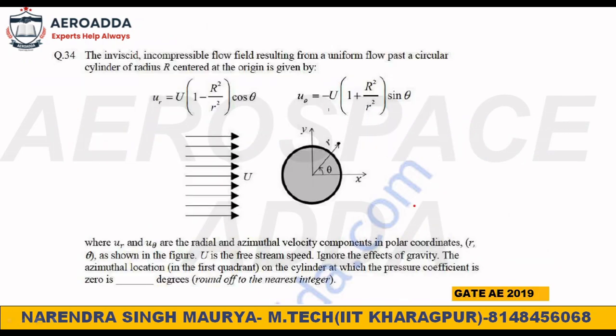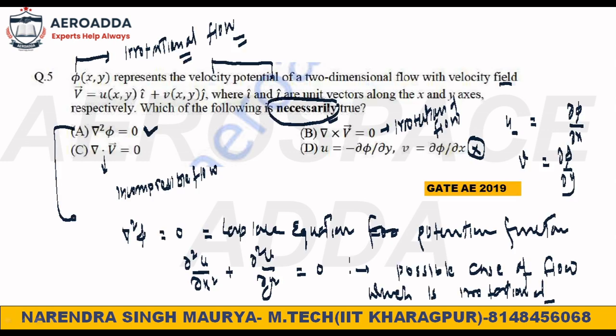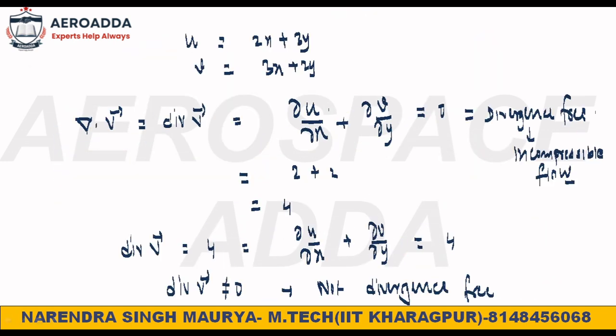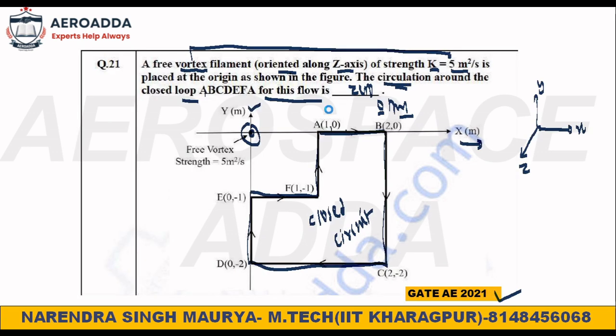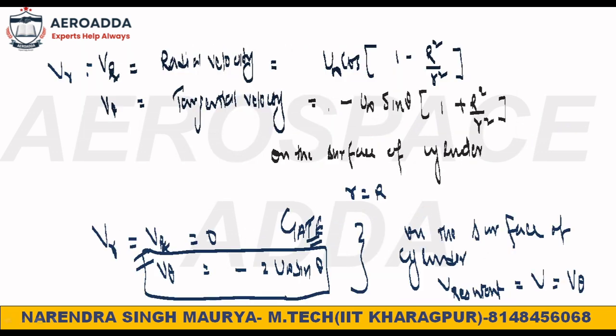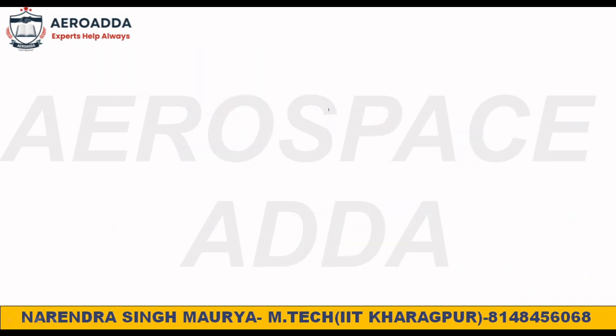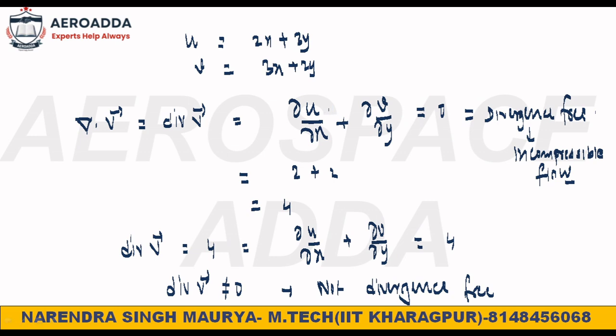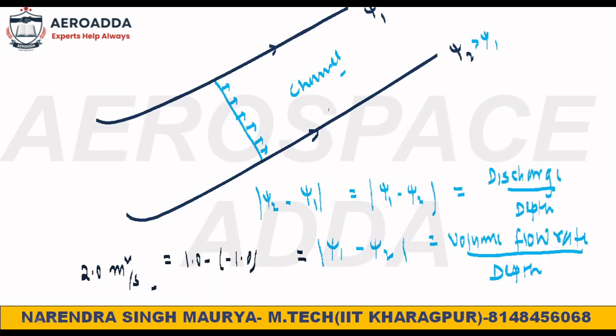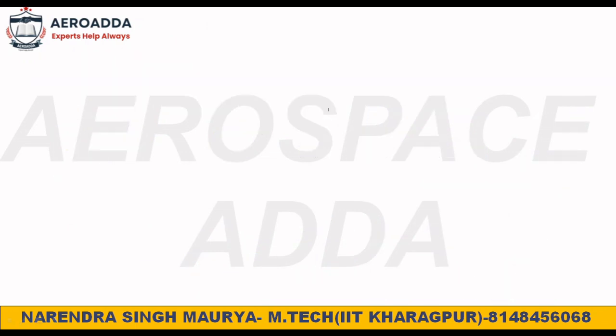Good. Now moving ahead, this is another problem we have here. This is GATE 2019. See, in this kind of problem generally we derive the radial velocity and tangential velocity, like the problem just before, where we had written radial and tangential velocity. We had derived it, and we need to remember it. But see what they have given you: directly they have given the formula also. It is very rare, but here they have given the formula. So nothing to worry, 50% of your problem is sorted.